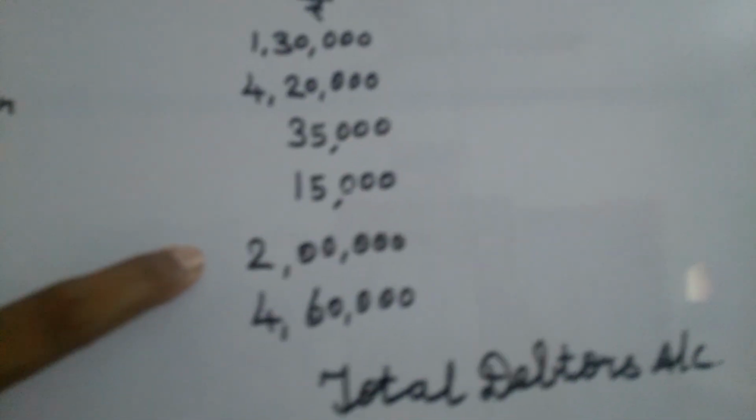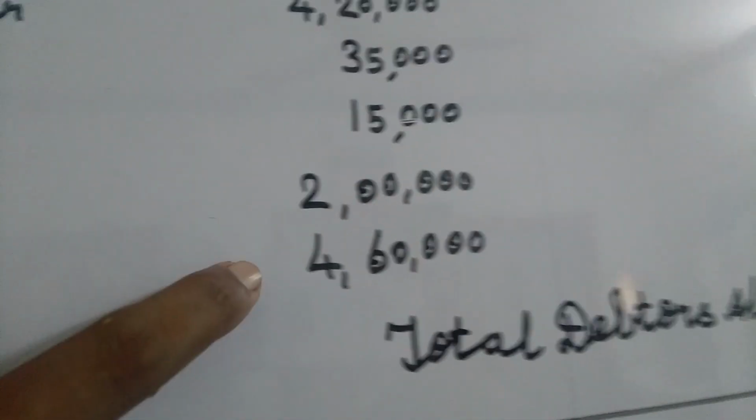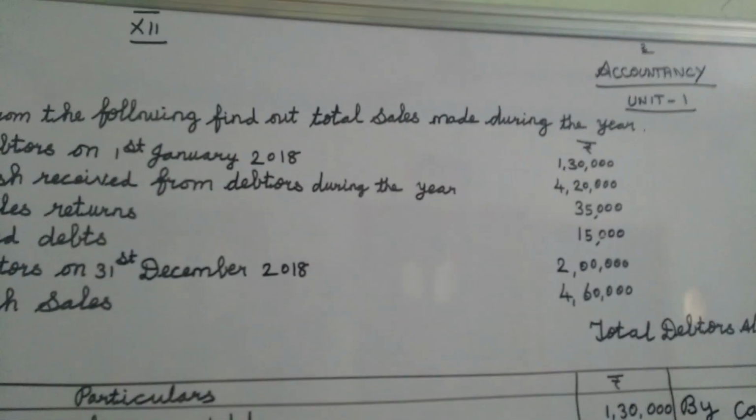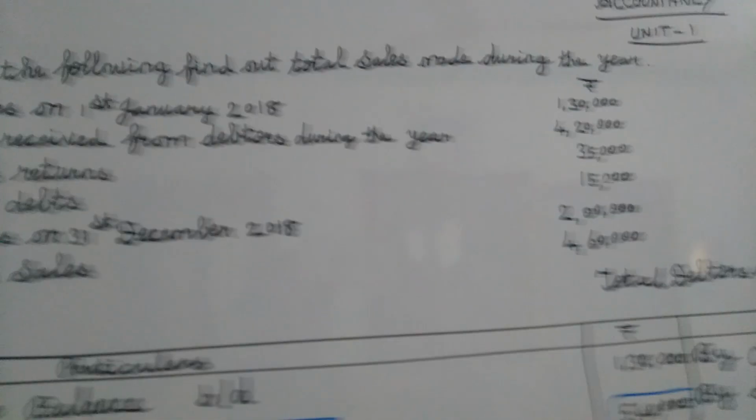Bad debts: 15,000. Debtors on 31st December 2018: 2 lakhs. Cash sales: 4,60,000. So from this sum, these are the information given, right?